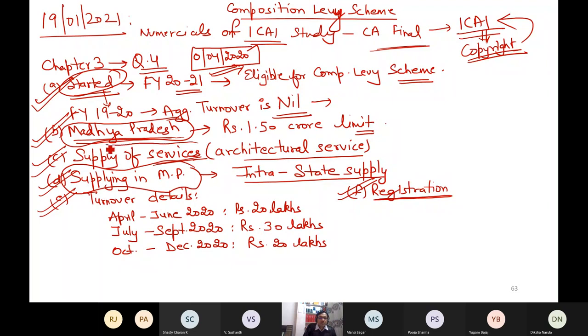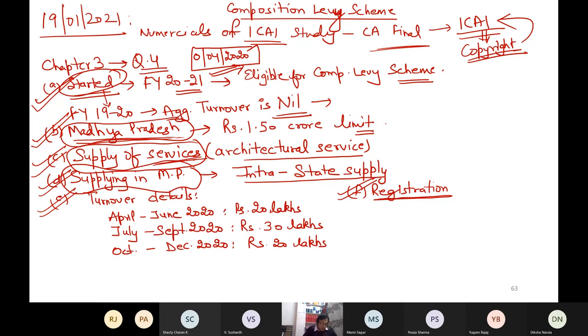So now these are questions of CA final, and you can see that even at that level they are directly telling you that the registered person or this taxable person is eligible for the scheme. This is the situation at CA final level. Otherwise they would have added one point asking to explain whether the composition scheme is applicable in this numerical or not. It would have been a good numerical then. Anyhow, now the firm has obtained the registration under section 22 and pays tax under composition scheme.